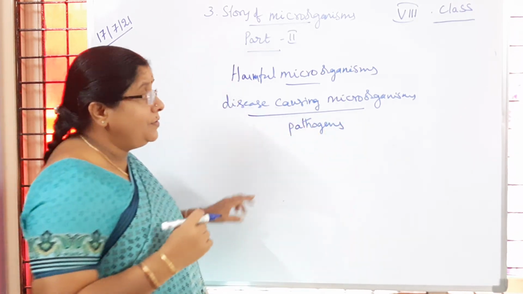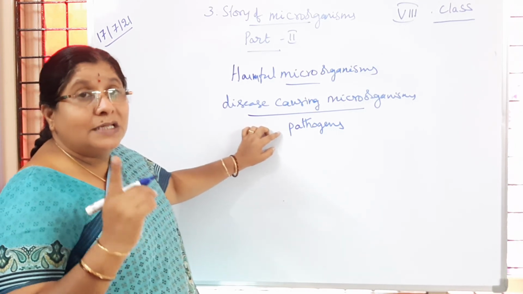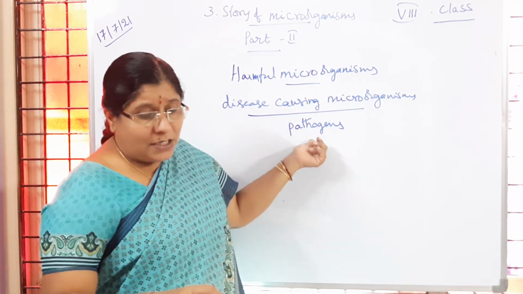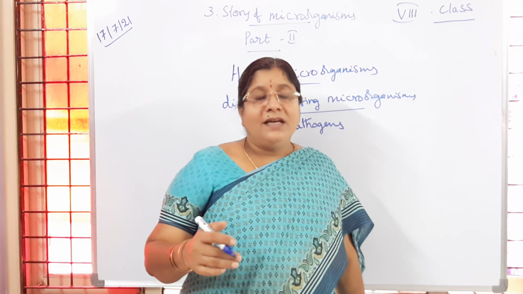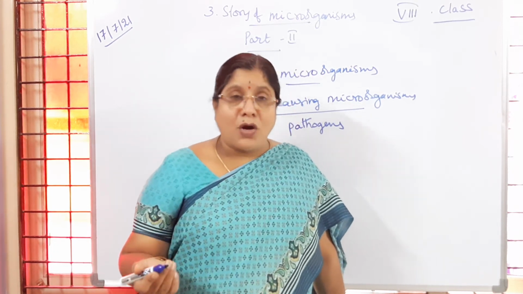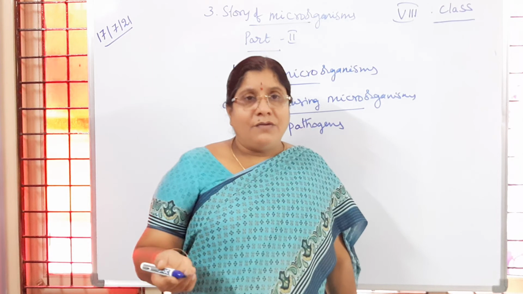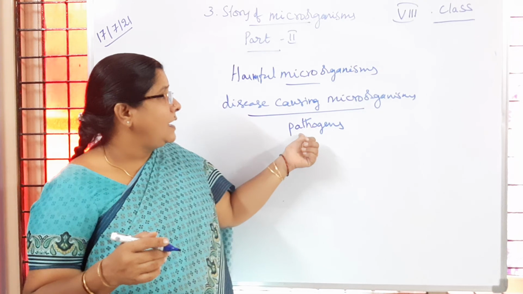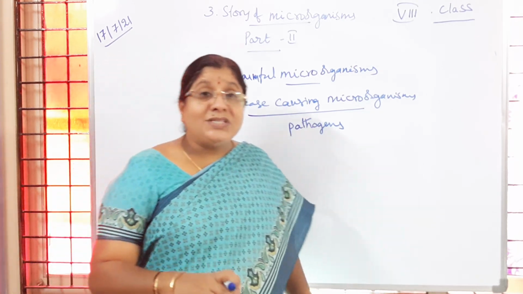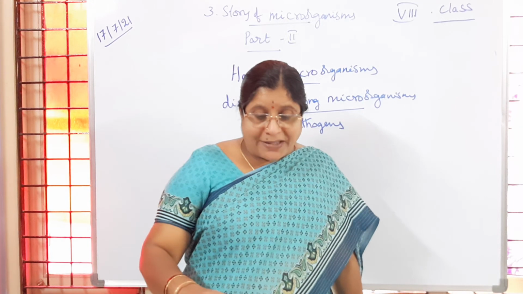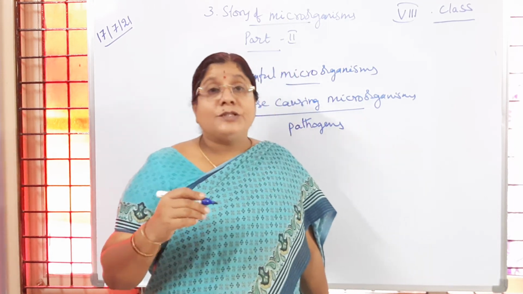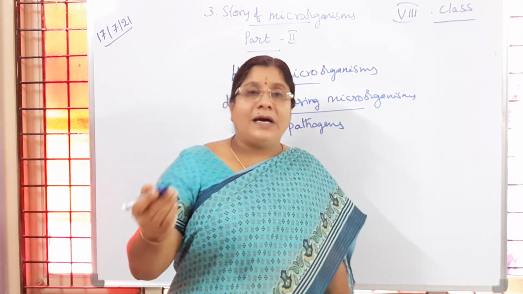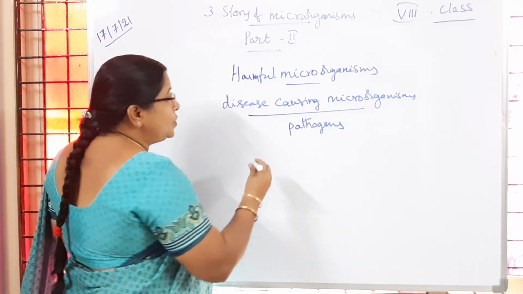Is it clear to you? What do you mean by pathogens? The disease causing organisms are called pathogens. Is it clear to children? The pathogens are mostly microorganisms: viruses, bacteria, fungi, and protozoans are acting as pathogens here. The pathogens are present everywhere, that you know. They are going to be responsible for diseases, and they are carried from one person to another person through vectors.